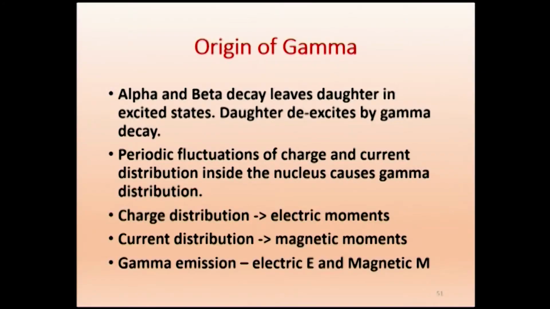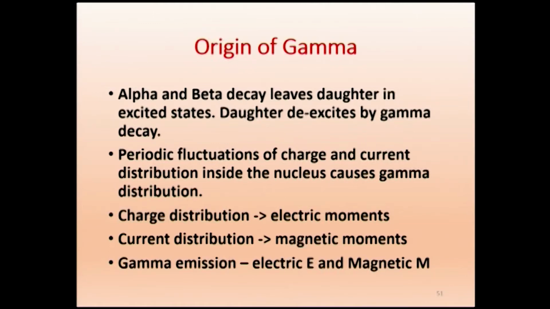Similarly, the proton is also orbiting inside the nucleus. When it is orbiting, it is like a current moving in a circular path. It will produce a magnetic field. So that current distribution inside is actually magnetic. That magnetic field induces current, induces electrical charges. Therefore, we get the electromagnetic radiation coming out.